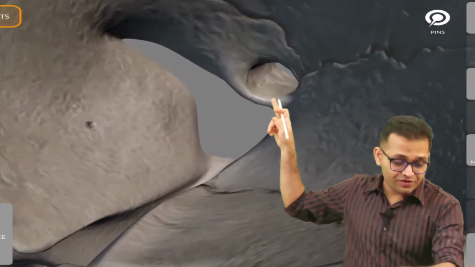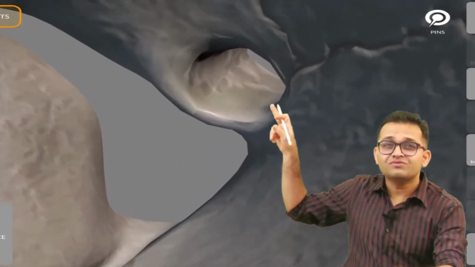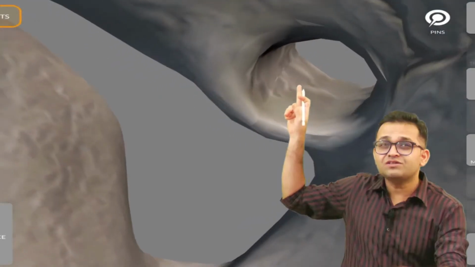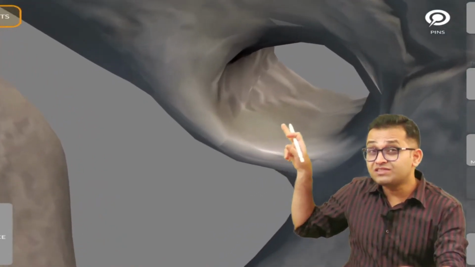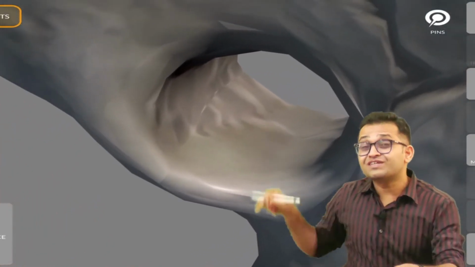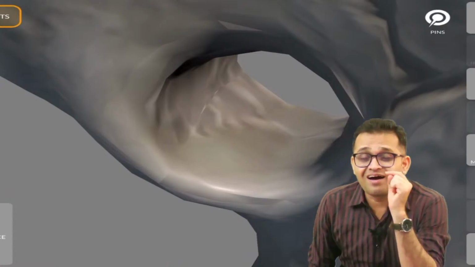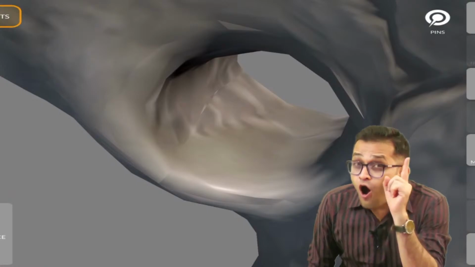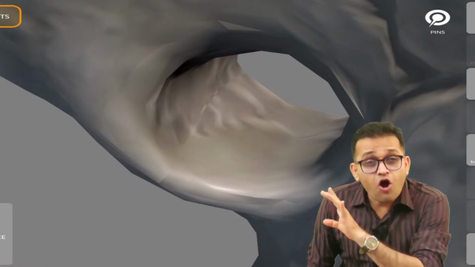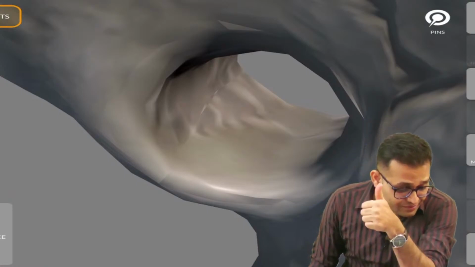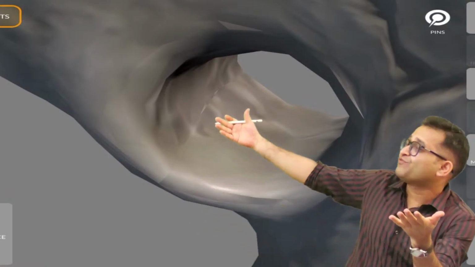And can you see this one? What will be its name? Who will tell me? Look, sir, it is the foramen. But can you see this is the long bony tunnel? So it is not the fissure, it is not the foramen, sir, it is the canal. Sir, it is the optic canal which passes the optic nerve. Agree everybody? So this is our beautiful anatomy.